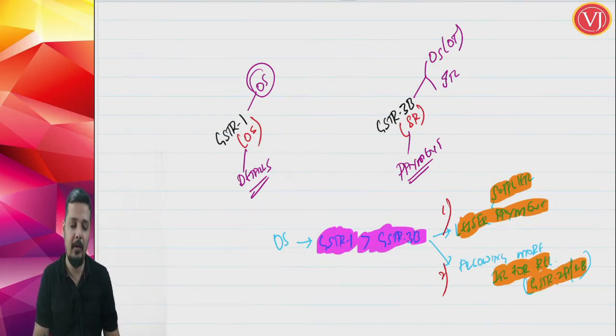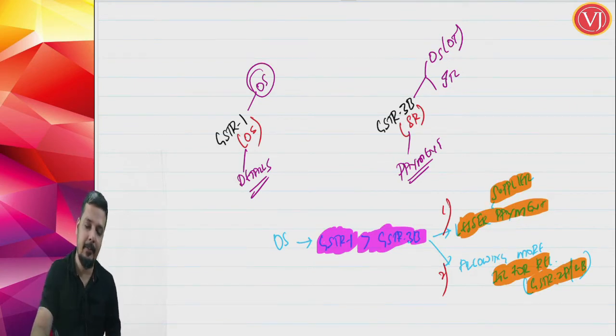Because of these dual problems, they have said that if a supplier is doing that, then that supplier's registration is liable for suo motu cancellation by the department.